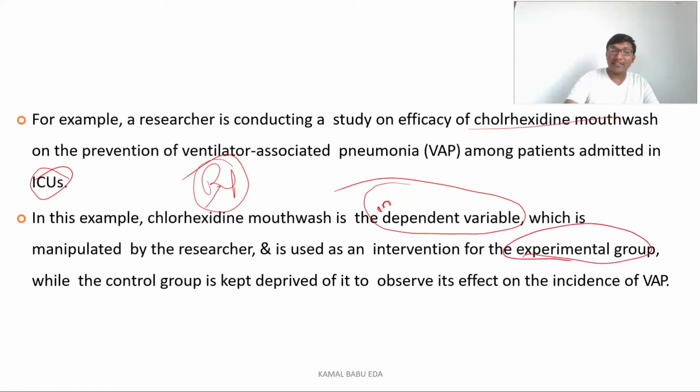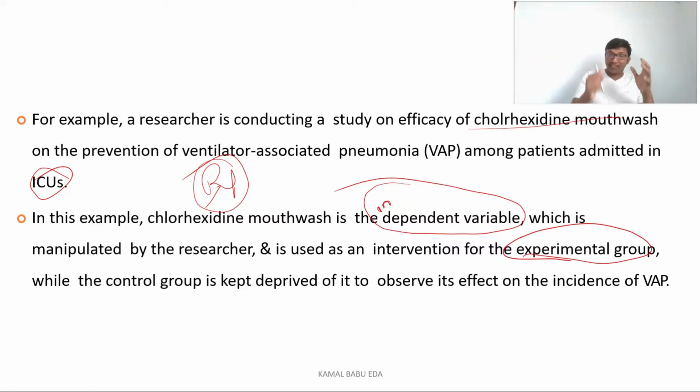As I am saying, to the control group we don't give any kind of intervention or treatment. You can understand more about the control group in the coming slide. It will be very easy. Don't get confused. We have an experimental group and we have a control group. For the experimental group, the name itself says that we are giving some kind of experiment, some kind of treatment. And for a control group, we don't give any kind of treatment. We are keeping it aside from treatment. We just want to know the effect of the treatment on the experimental group.